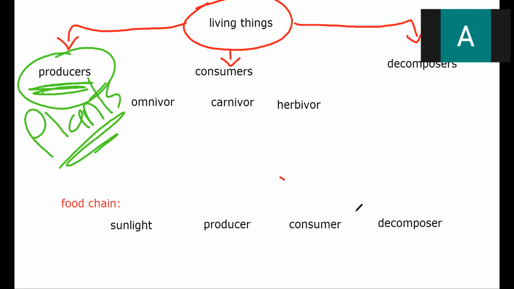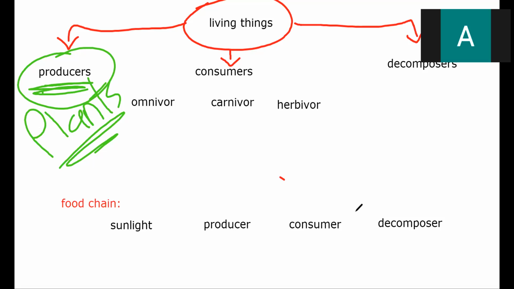What do I call plants? Producers. Say it again with me. Producers. Producers are living things that make their own food. Who are they? Producers, like plants. Hi, Fatima. Now you understand? Yes.